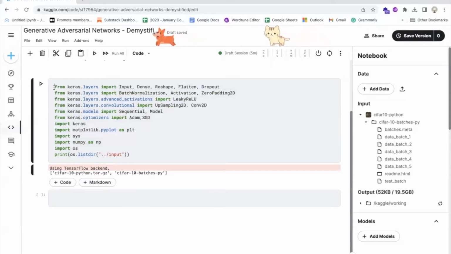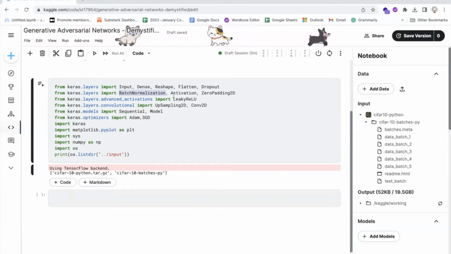First, it imports the following modules from Keras. Input, a class for defining an input layer for a Keras model. Dense, a class for defining a fully connected layer for a Keras model. Reshape, a class for reshaping the input or output of a Keras layer. Flatten, a class for flattening the input or output of a Keras layer. Dropout, a class for applying dropout regularization to a Keras layer.